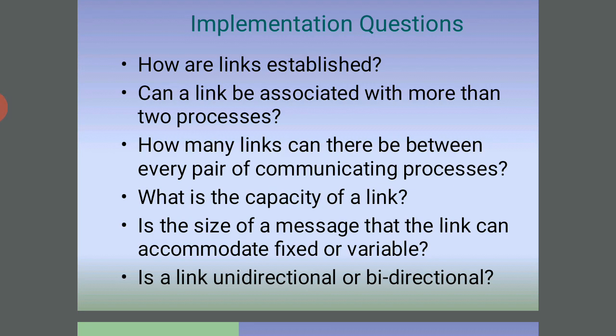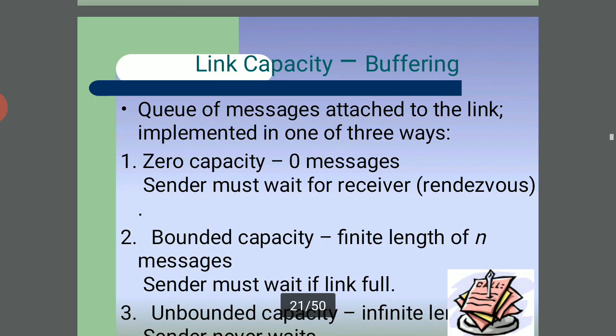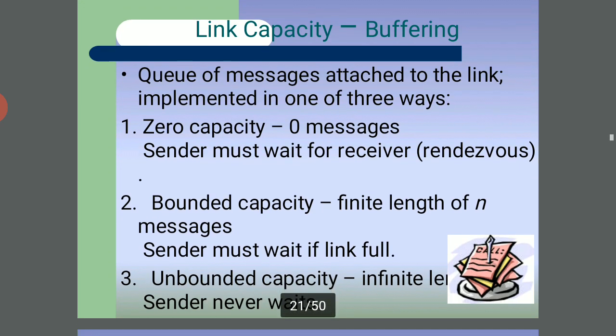What is the size of the message that can be accommodated, fixed or variable, and is the link unidirectional or bidirectional?